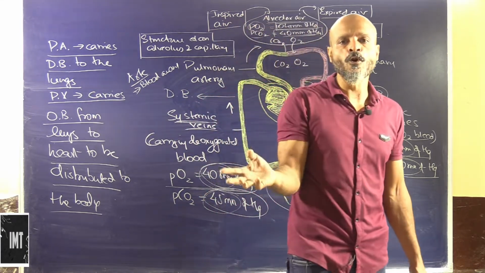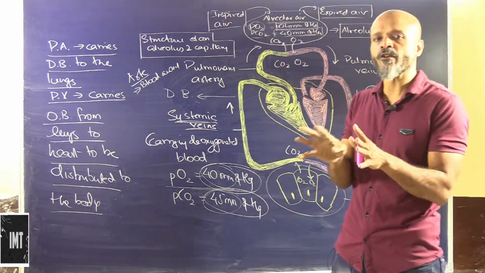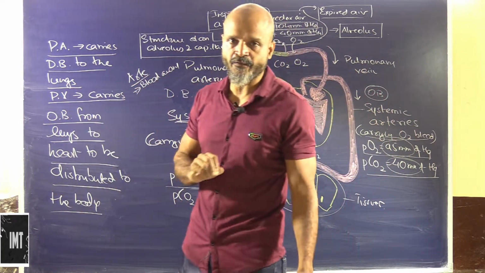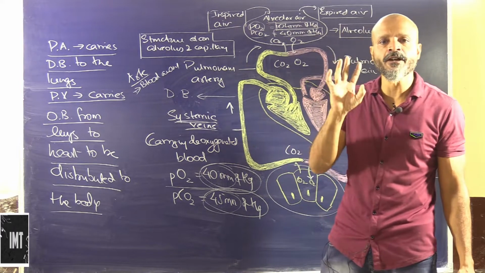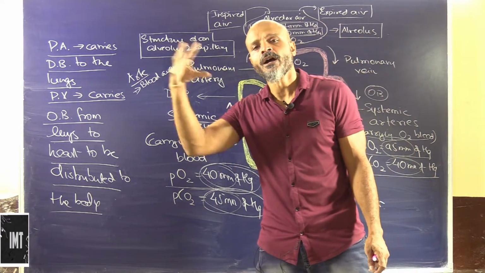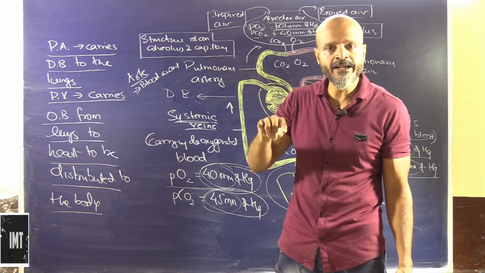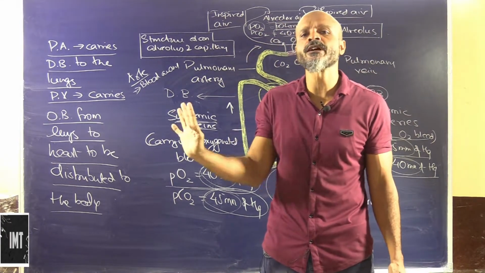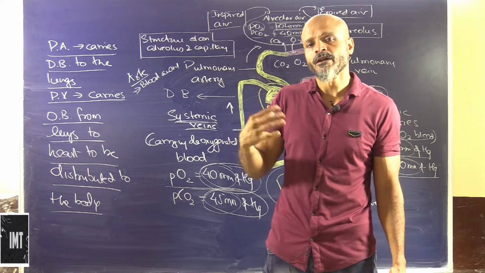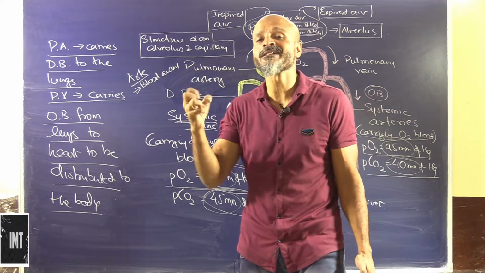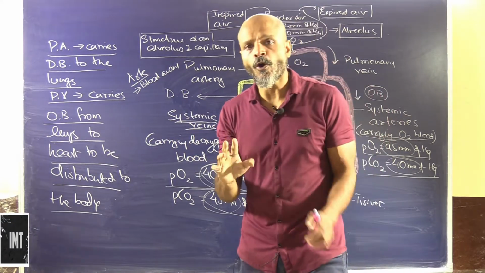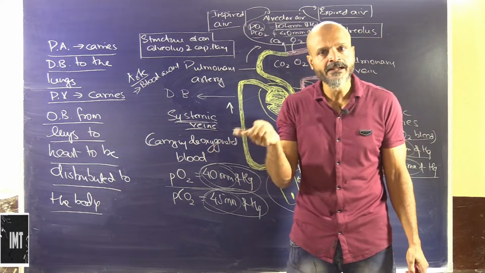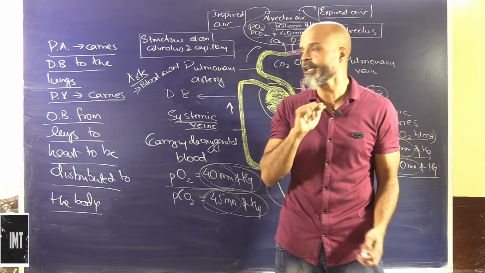So let's not go to the oxygenated or deoxygenated part in understanding arteries and veins. The simple function of arteries is carrying blood away from the heart, and veins pour blood into the heart. Whether it is oxygenated or deoxygenated will not be the deciding factor in naming them as artery or vein. So arteries carry blood away from the heart, and veins carry blood into the heart.